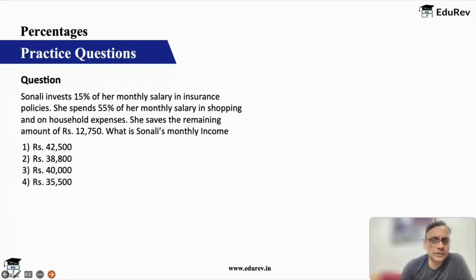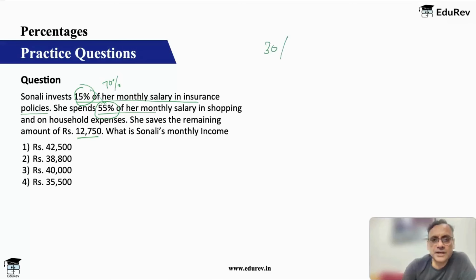Okay, now let's do one more. Sonali invests 15% of her monthly salary in insurance policies. She spends 55% of her salary in shopping and on household. She saves the remaining amount of 12,750. So she has invested 15%, she has spent 55%. This total adds up to 70%. That means she saves 30%.